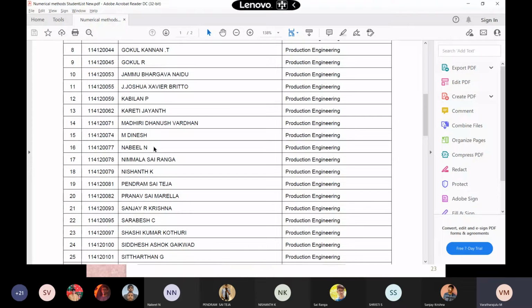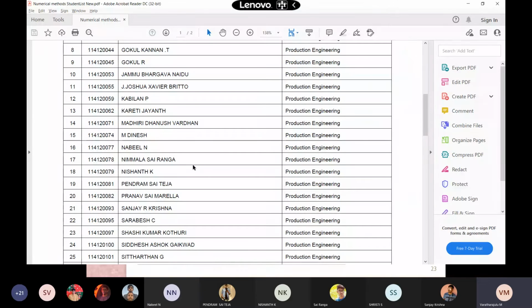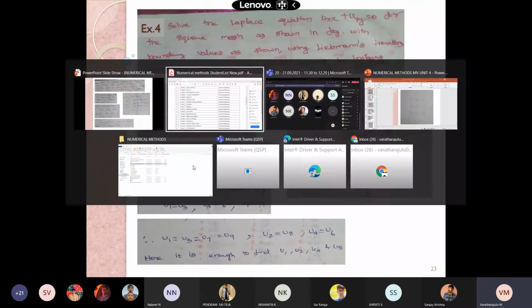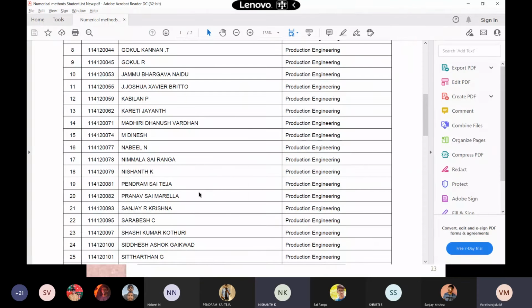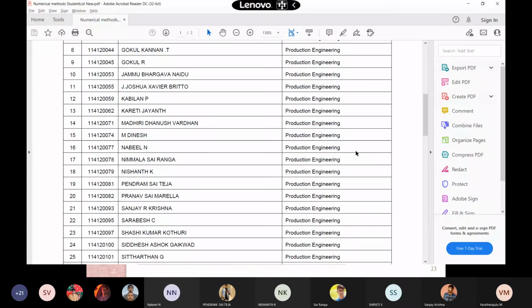I need 4 fellows: Nabil, Sai Ranga, Nishant, and Sai Teja. Nabil, you calculate U1. Sai Ranga, you calculate U2. Nishant, you calculate U4. Sai Teja, you calculate U5. Sorry, sir, I haven't attended the last class. It is very simple. I'll tell you the procedure. Don't worry about it. It is very easy.